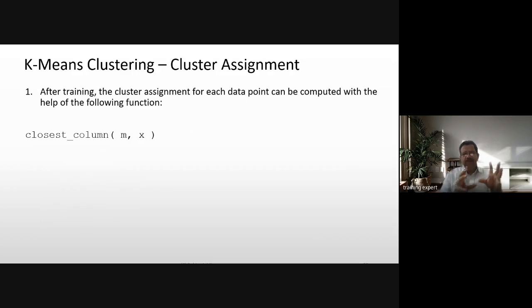So K-means clustering, where the cluster is closest. After training, the cluster assignment for each data point can be computed with the help of the following function. The assignment output would be the number of centroids.